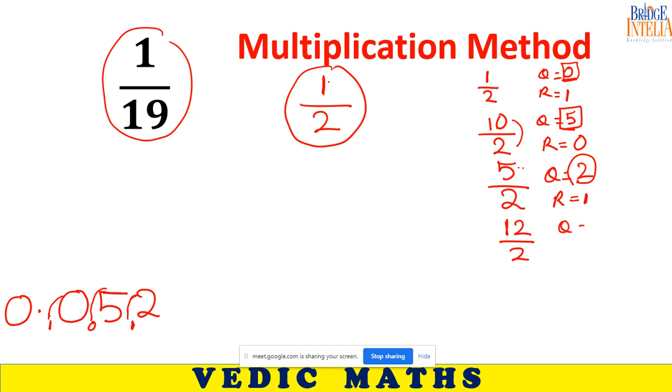What should be the quotient? What should be the remainder? 6 quotient, and the remainder is 0. Okay, so write 6 here boldly and write 0 subtly. Our next approach should be on 6 and 2, because 0, 6 looks like 6. So 6 and 2. Now tell me the answer. Quick. Vedic maths, quick. The quotient is 3.